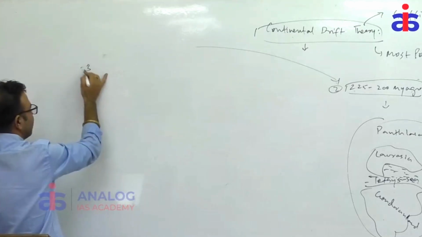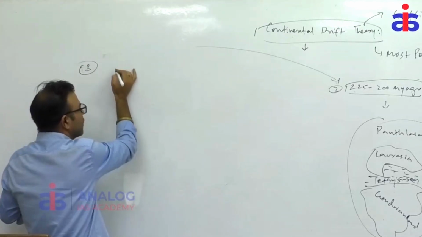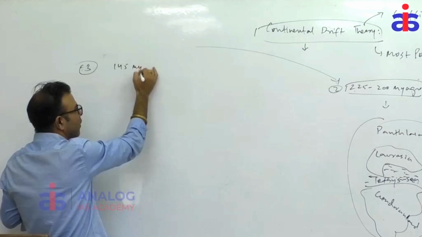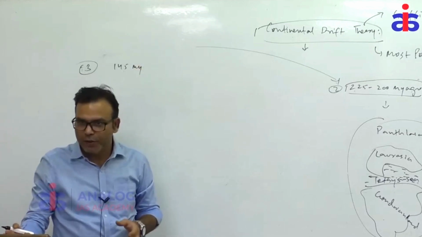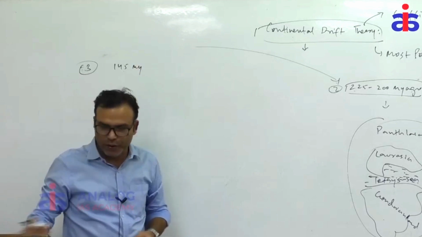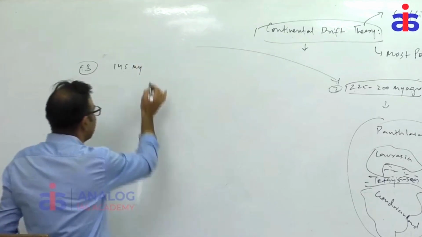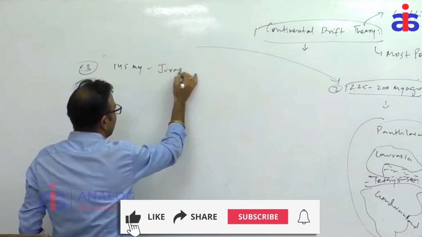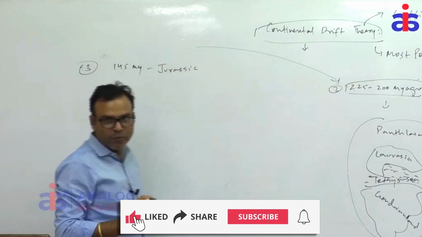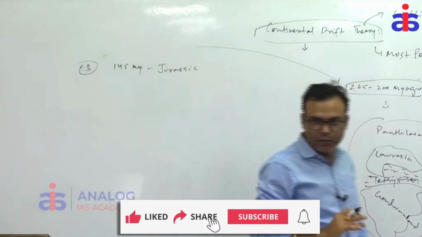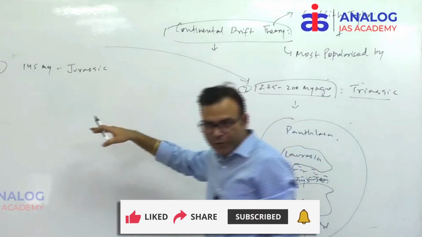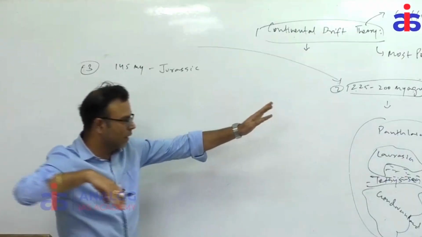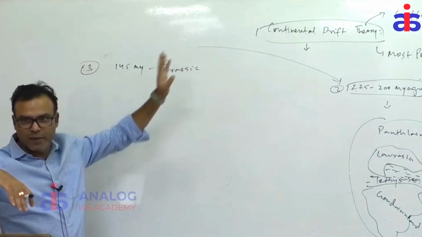Now third phase, third stage में आते हैं. Third stage started around 145 million years ago. That phase we call Jurassic. You might have seen the movie Jurassic Park. कई series हैं उसमें. That period of dinosaurs started earlier, Triassic, Jurassic, and late Cretaceous में खत्म हो गई.